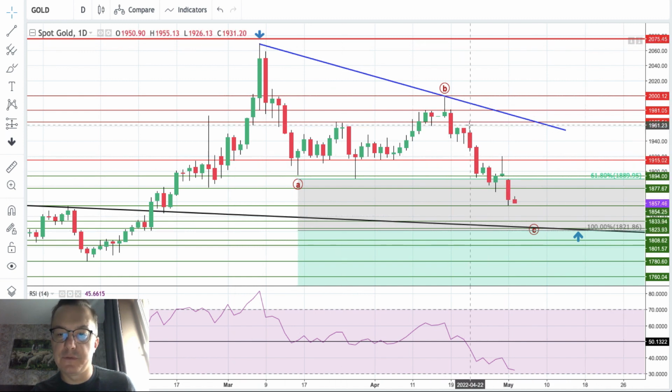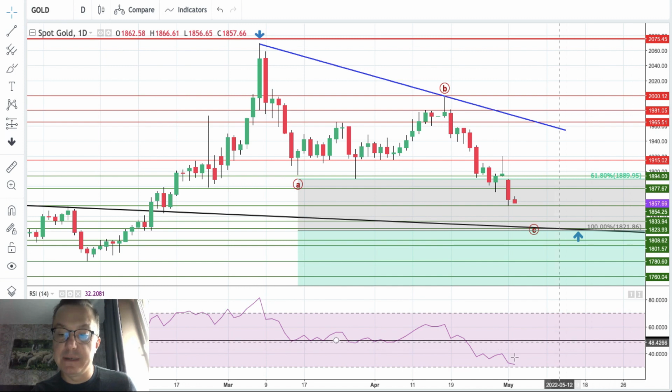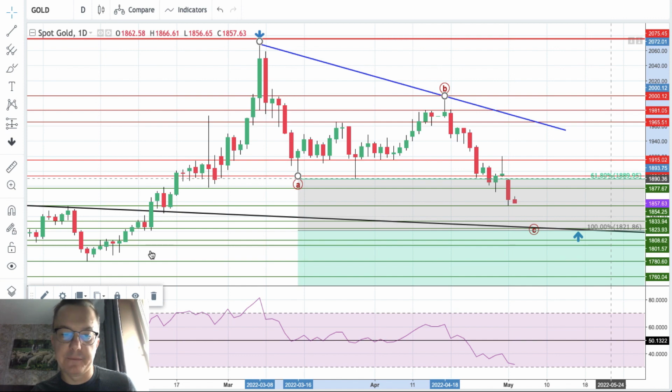We had wave 1, wave 2, wave 3, wave 4, and now we are finishing with wave 5 into extremely oversold conditions. So please keep an eye on the gold market right now, because all of these levels that you can see here are now technical resistance levels, including the 61% Fibonacci extension.